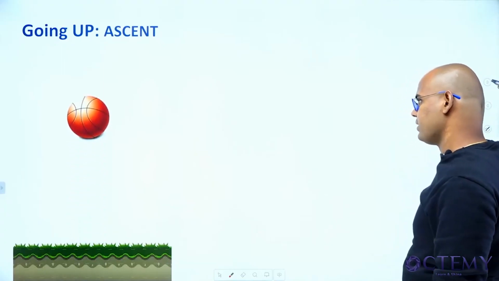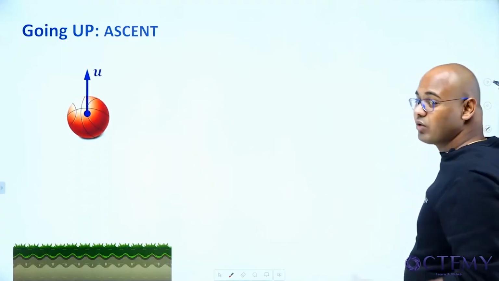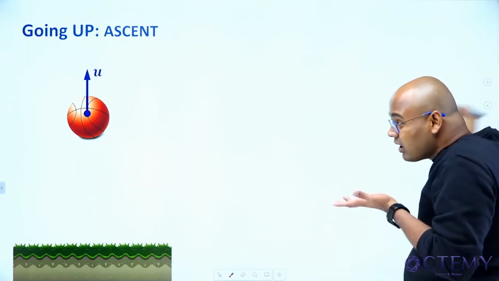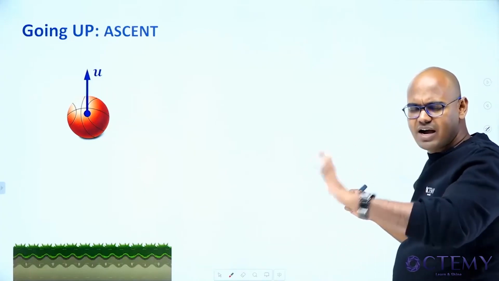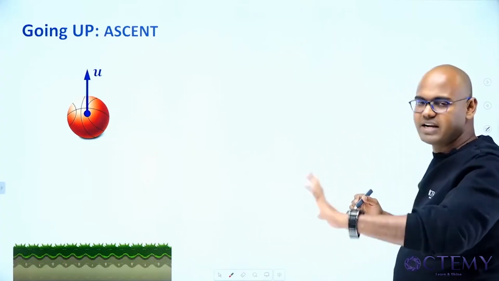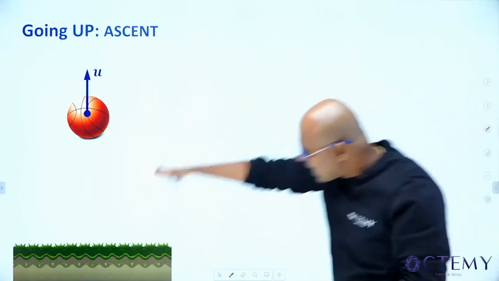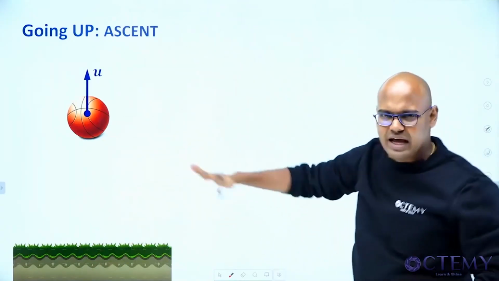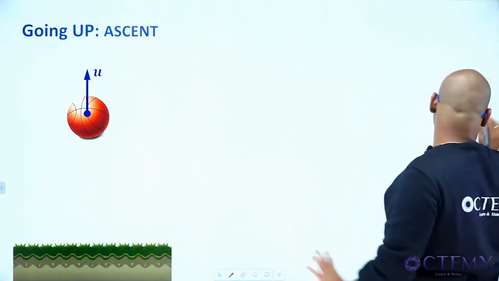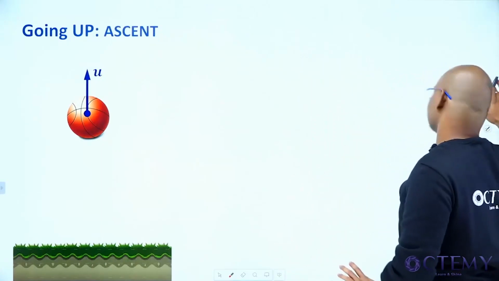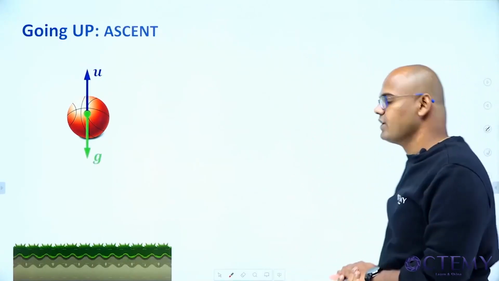It started going up. Whether you go up, come down, go sideways, nothing matters for me. As long as it is in space, the only acceleration created by the Earth is g vertically downwards.